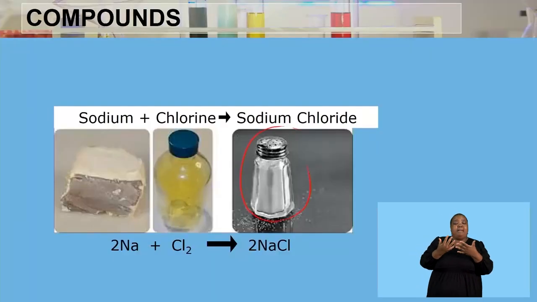But now when a metal and a gas react together, they're going to form this particular compound called sodium chloride. So they will only form this particular compound if they react in a specific ratio. And the ratio, as you know, is that for every one sodium atom, there must be one chlorine atom.